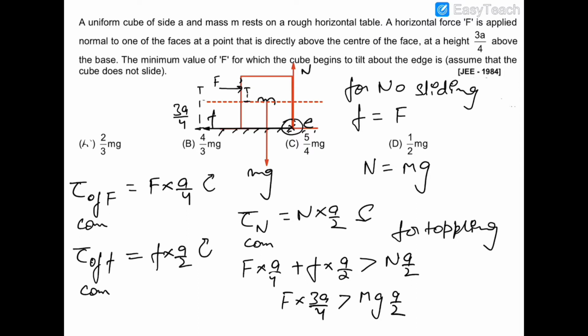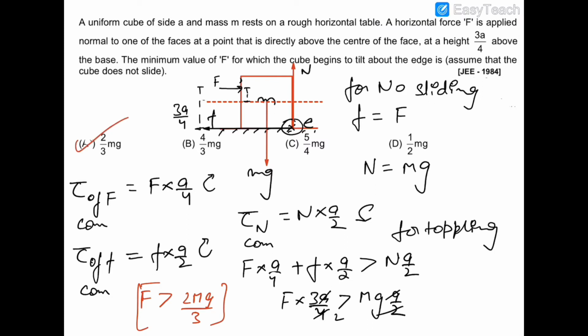So cancelling A with A, 2 with 2, for toppling, F should be greater than 2mg by 3. So this is the minimum force which is required to tilt this block about this edge. So the correct answer is A.